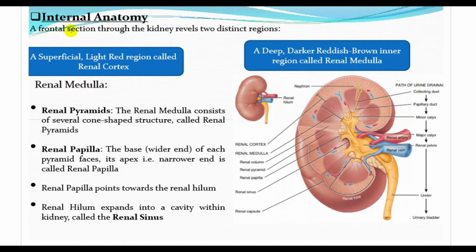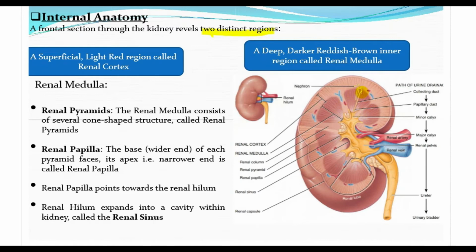Internal anatomy: a frontal section through the kidney reveals two distinct regions. One region is the superficial light red region called the renal cortex, and a deep darker reddish brown inner region called the renal medulla. So basically, in this structure you can see a frontal cross section of the kidney reveals one light red region, the renal cortex, and the inner region, the renal medulla.